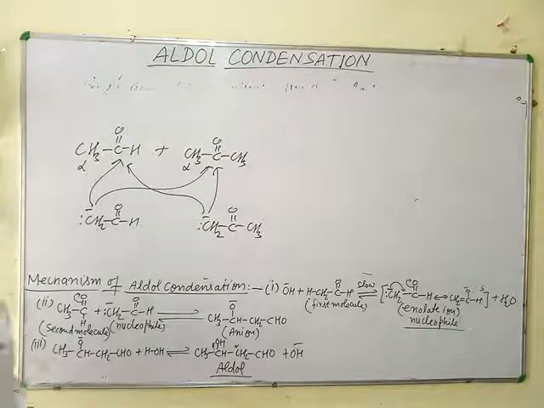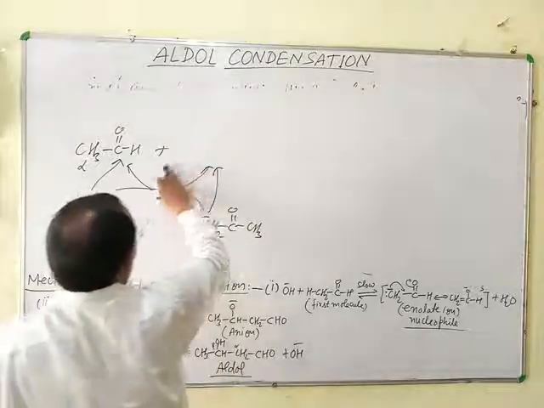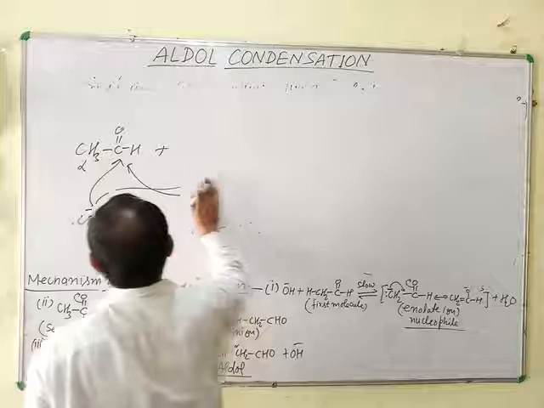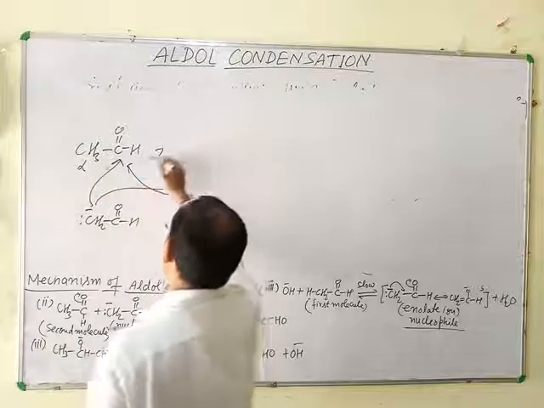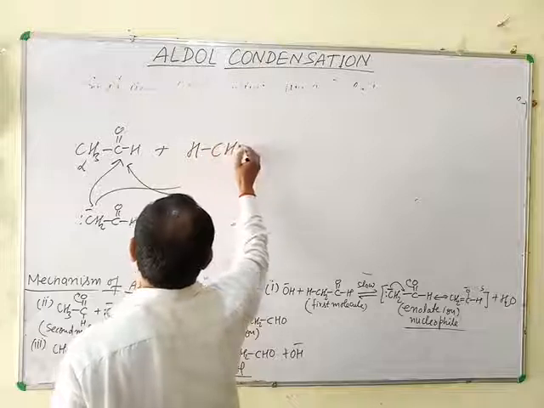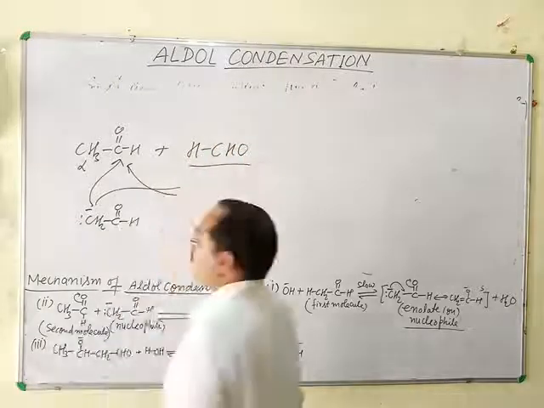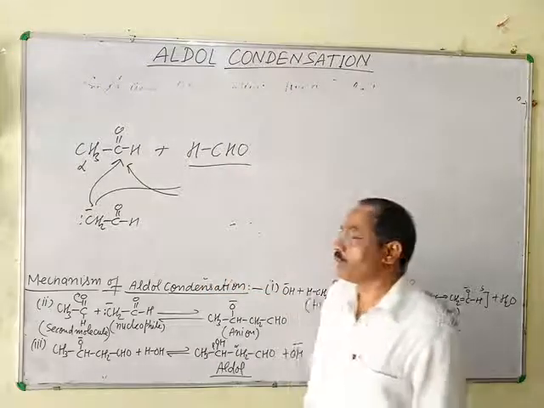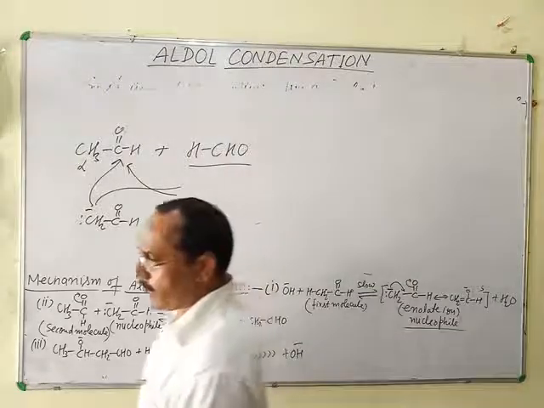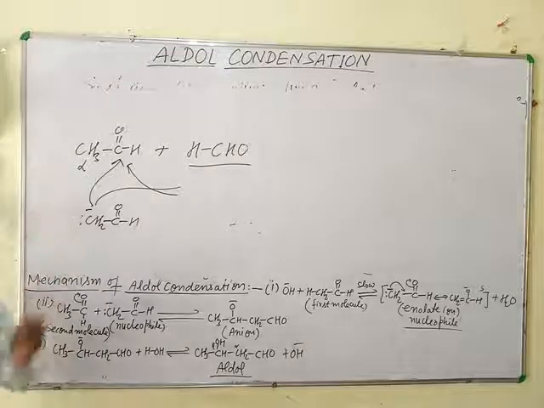However, if one of the reactants lacks alpha hydrogen, for example, if the condensation is carried out between acetaldehyde and formaldehyde, then how many products are formed?